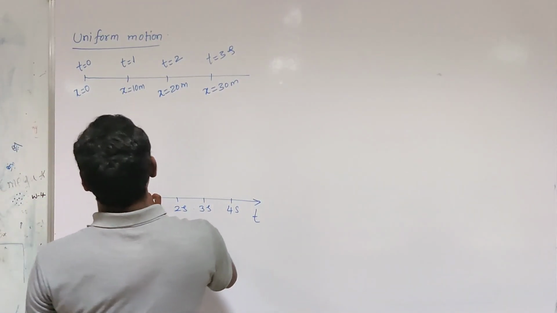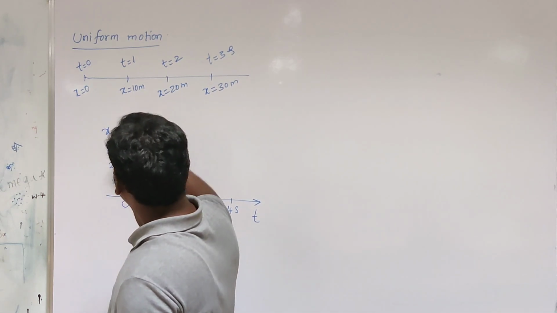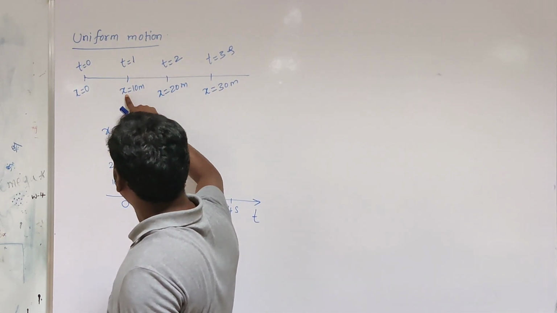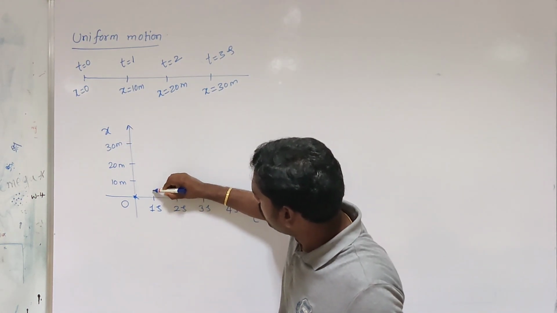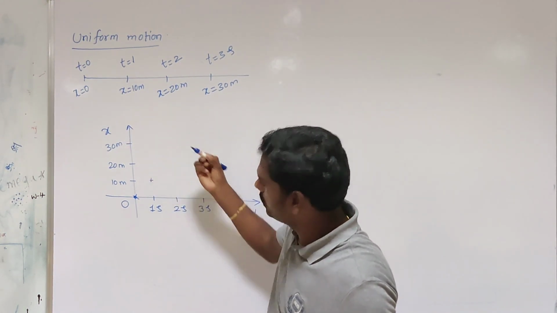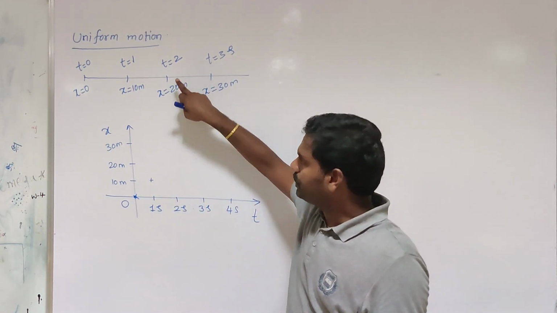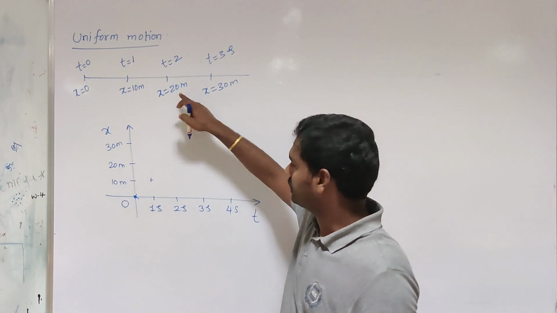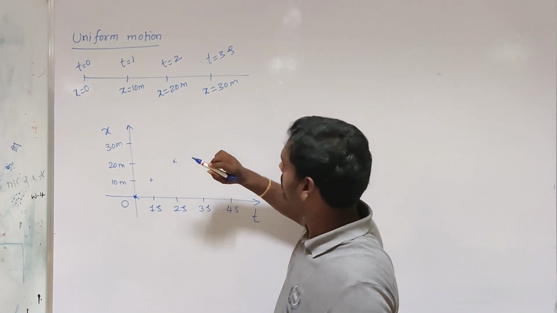At t equal to 0, the position of the particle is equal to 0. At t equal to 1, the position of the particle is 10 meters. At t equal to 2, the position of the particle is 20 meters.